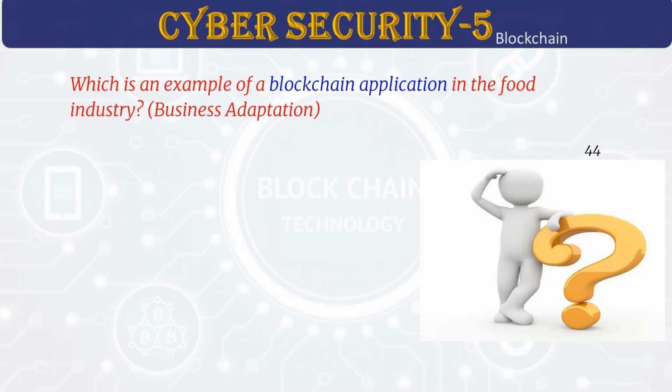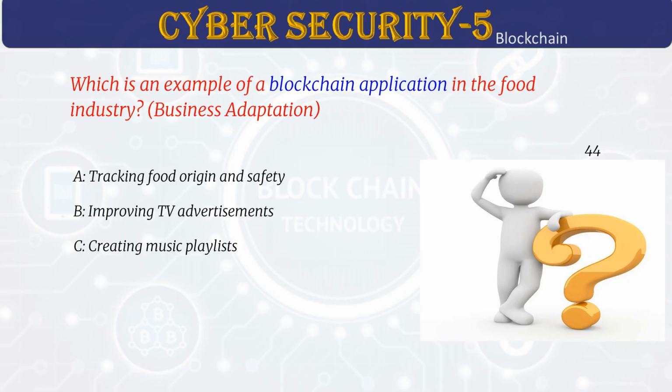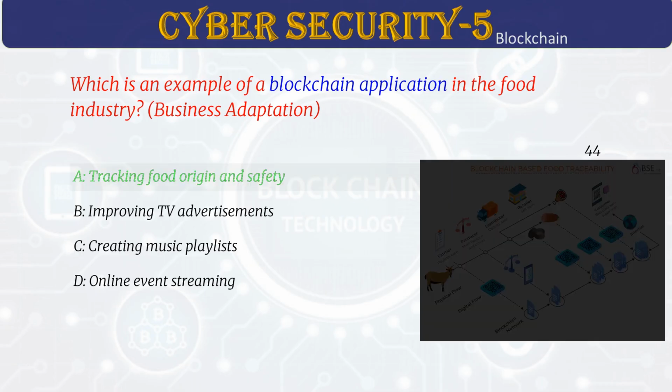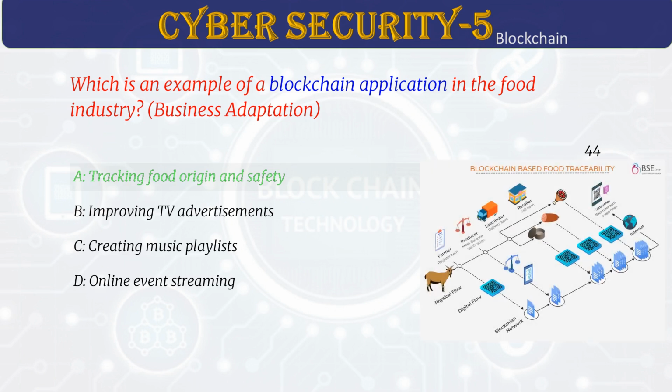Which is an example of a blockchain application in the food industry? Answer A. Tracking food origin and safety. Blockchain makes supply chains transparent. Big stores like Walmart use it to keep food safe. It helps find where problems start fast. This makes customers trust the quality more.